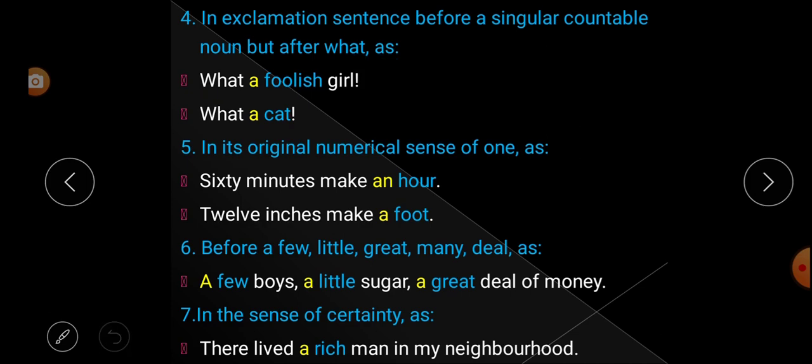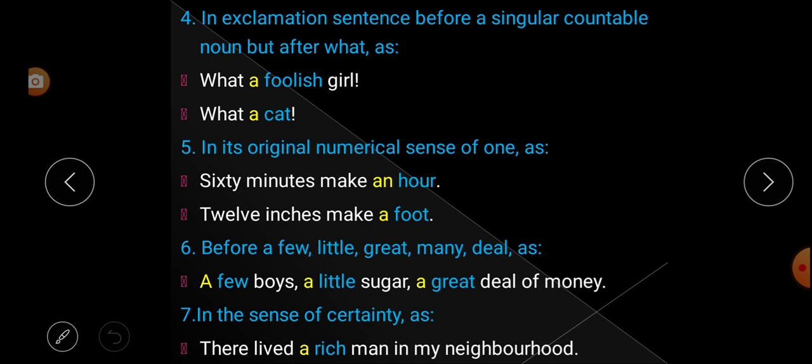Next: What a cat. Cat also is a singular countable noun in an exclamation sentence, and after what we have used article a. That means it is rule number 4: in an exclamation sentence, before a singular countable noun but after what, we use the indefinite article.